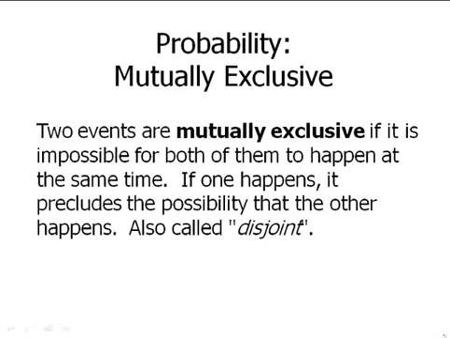Two events are mutually exclusive if it is impossible for both of them to happen at the same time. If one happens, it absolutely precludes the possibility that the other happens. Sometimes in other textbooks, you'll see the word disjoint used. These two events are disjoint. That's just a synonym for mutually exclusive.